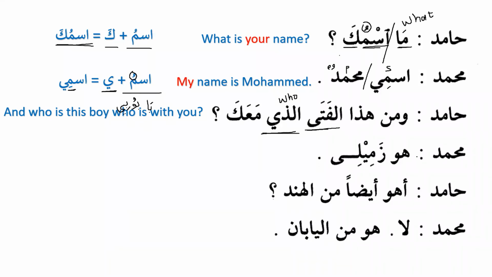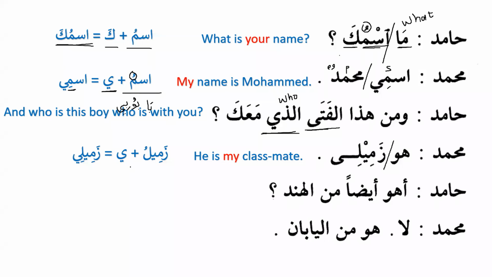Muhammadun: Muhammad. Huwa zamili, he is my classmate. So again, zamili was basically the combination of zamilu plus ya, and we call it ya al-mutakallim.